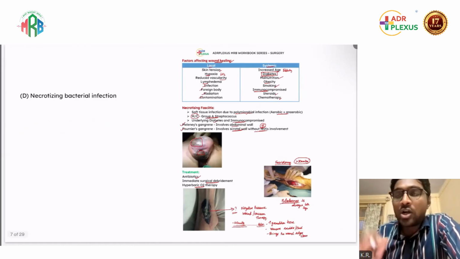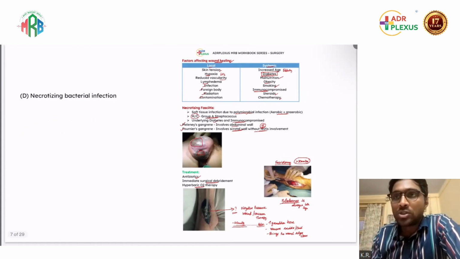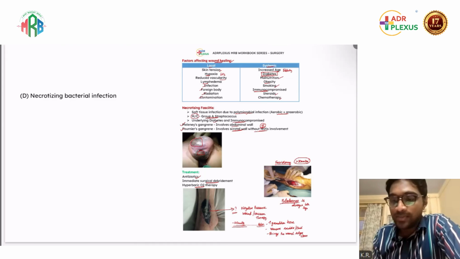This we have not discussed directly. We discussed necrotizing fasciitis, what the common causative organisms are, what Fournier's gangrene is, and what Meleney's gangrene is. These were the topics which we had discussed. But if you apply these concepts, you will be able to answer such questions easily.